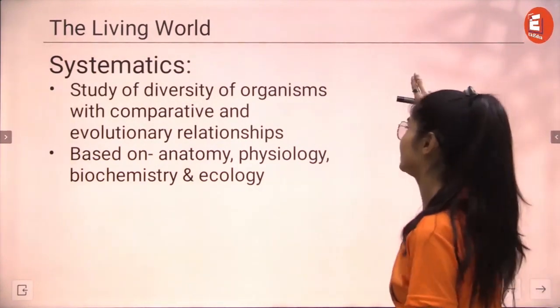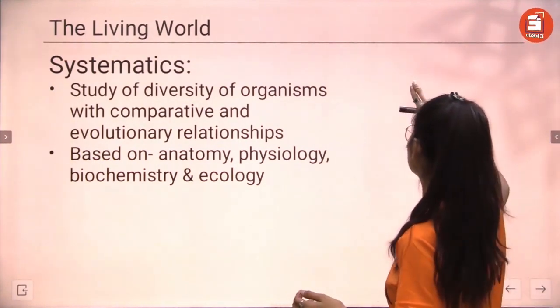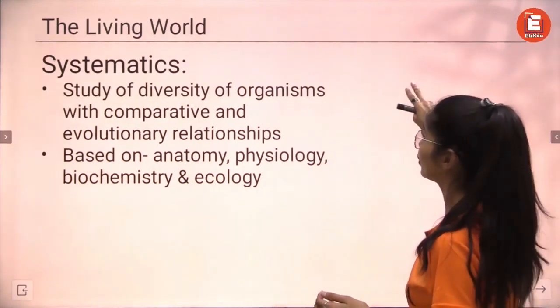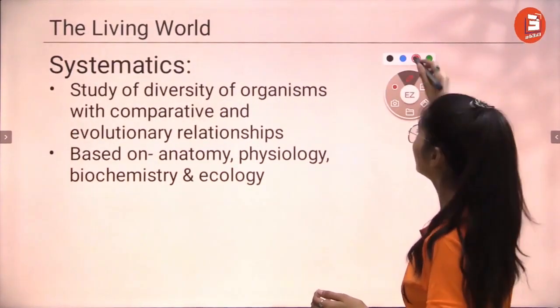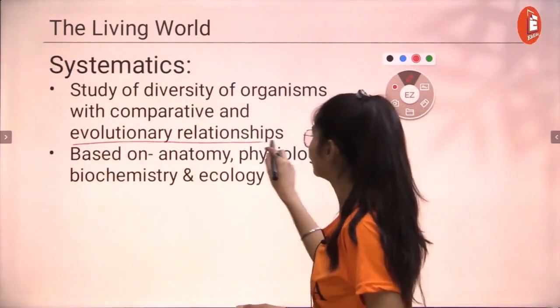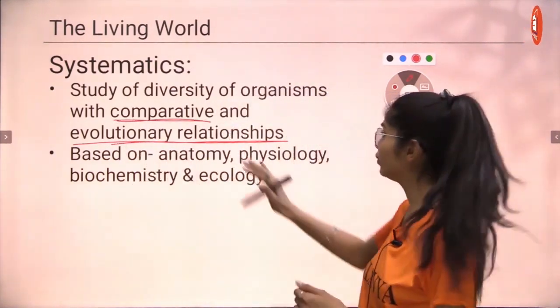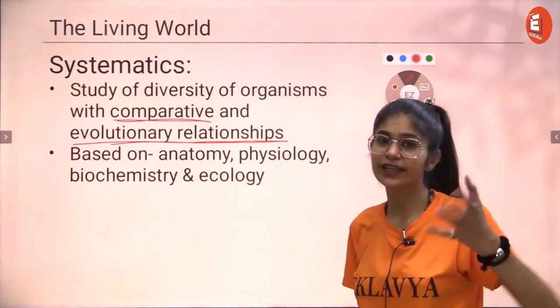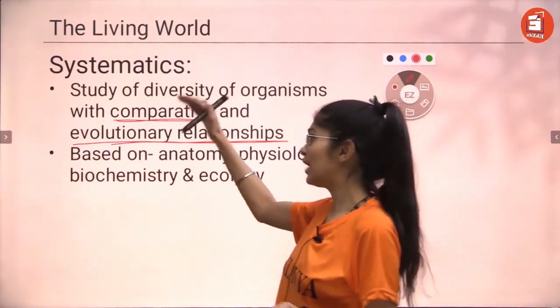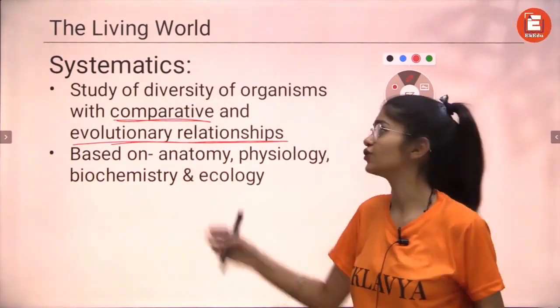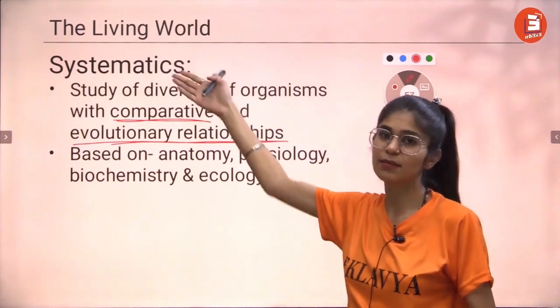Now coming to systematics. Systematics, like I just said, is the diversity of organisms with comparison to their evolutionary relationship. So we're going to talk about comparative analysis of different organisms that are already in the diversity. Other than that, we're going to talk about the evolutionary relationship. This is what we study in systematics.